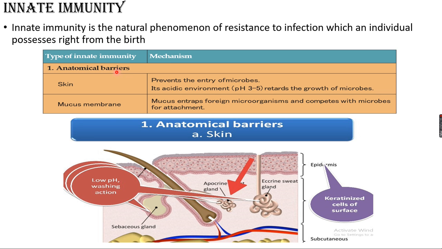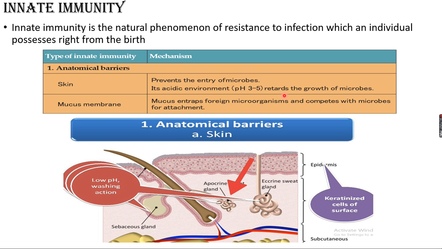Anatomical barrier, anatomy, your body, organs, organ system we are studying. So anatomical barrier, the first important one is skin. Your skin prevents the entry of the microbes because its pH level is 3 to 5, and that is acidic.